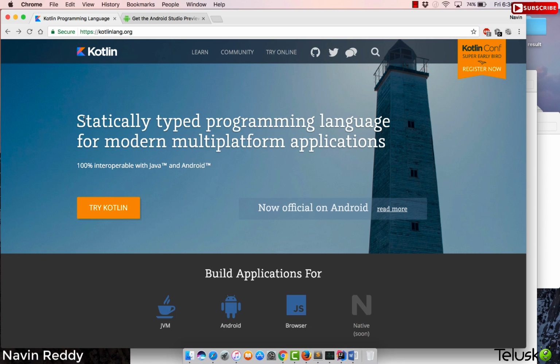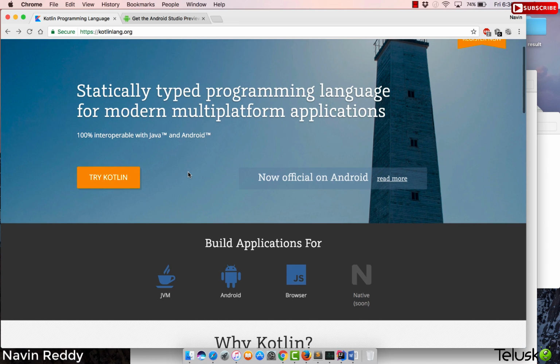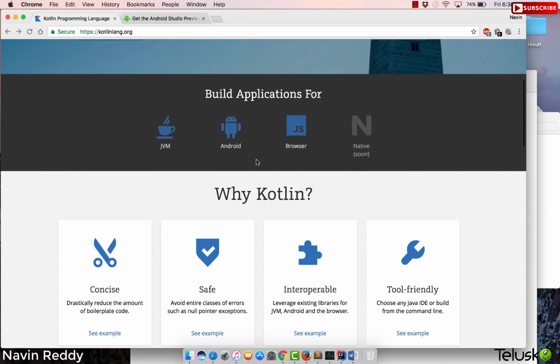Now, Kotlin is also a statically typed programming language, basically built for modern multi-platform applications. And when I say multi-platform applications, it may be websites, enterprise applications, or Android applications, right? If you build an application using Kotlin, you can use it on the JVM because it's a JVM language, and we all love the JVM, right?